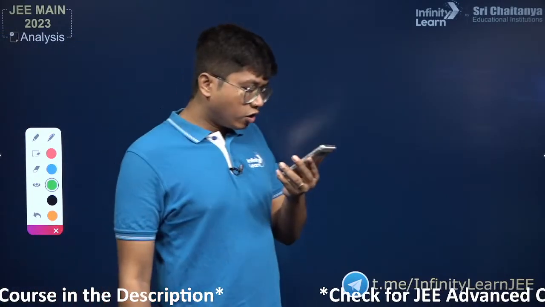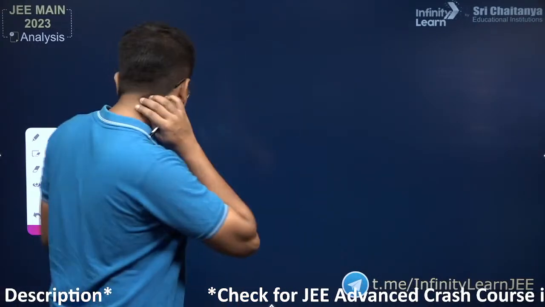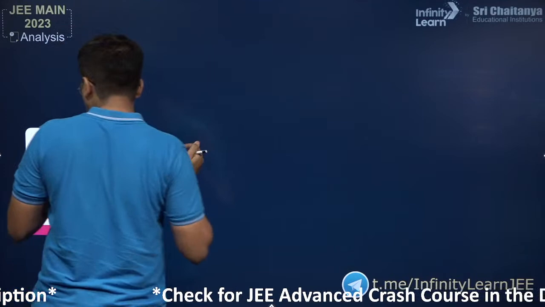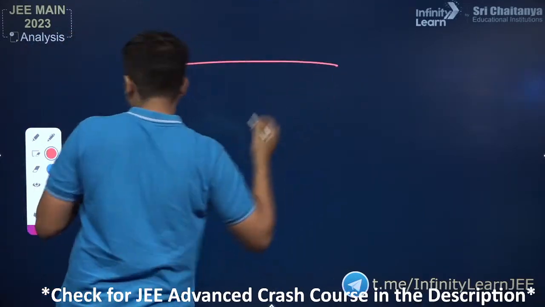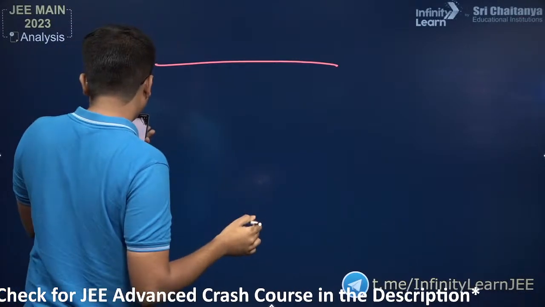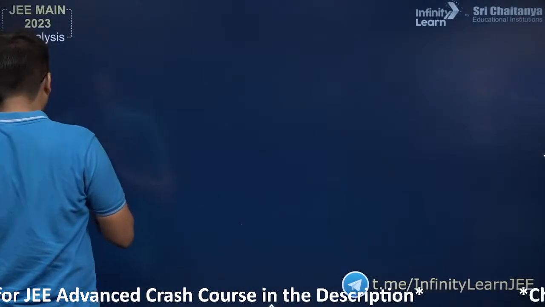This one is a question of dimensional analysis. My bad, this is a different question.